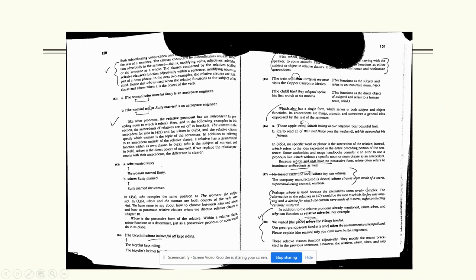And when we start diagramming we'll come back around to these, but when we work with relatives, you'll know how to work with who and whom as well. So in this sentence, the woman who married Rusty is an aerospace engineer. Who married Rusty is a relative clause, and who is the relative pronoun. And the relative pronoun has what's called an antecedent, a woman that it describes, right? Or a thing that it describes, in this case, woman. But it does have a subject, and it does have a verb, and you can see it introduces a whole clause. But we use these to keep ourselves from being too repetitive in speech.